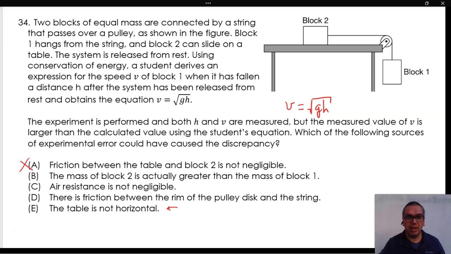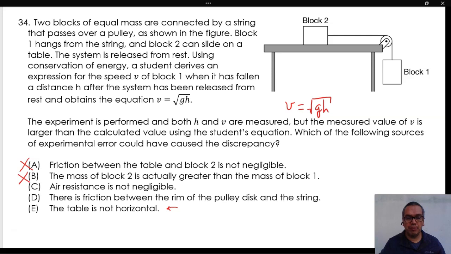For option B, the mass of block 2 is actually greater than the mass of block 1. Such a situation would mean that there is more inertia, which causes the system to accelerate less, not more. Therefore, the final speed will be less.